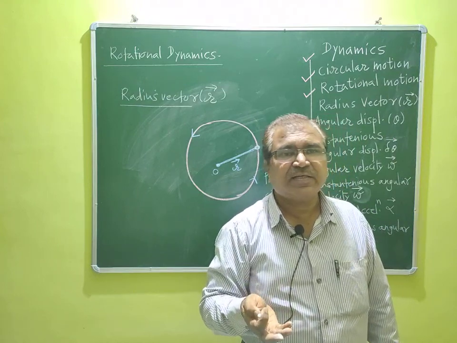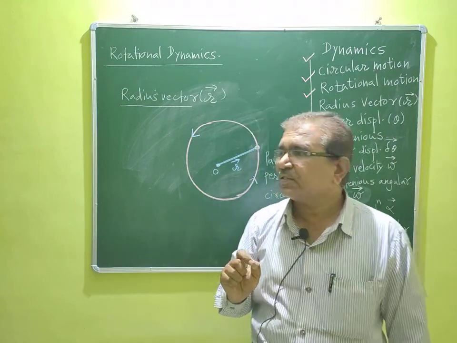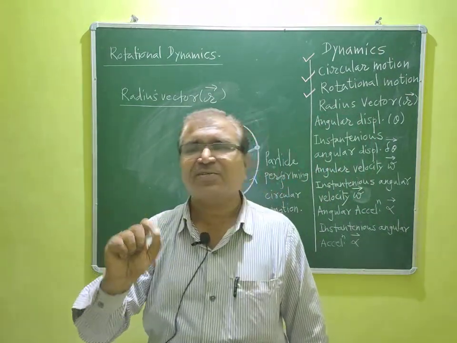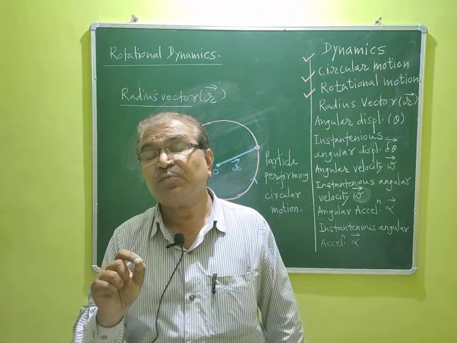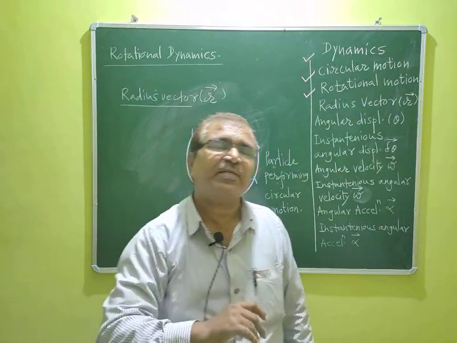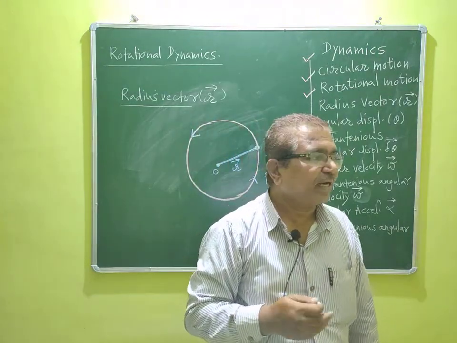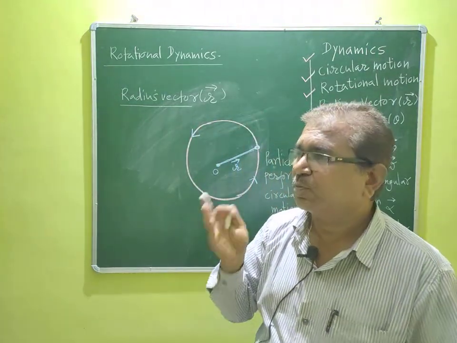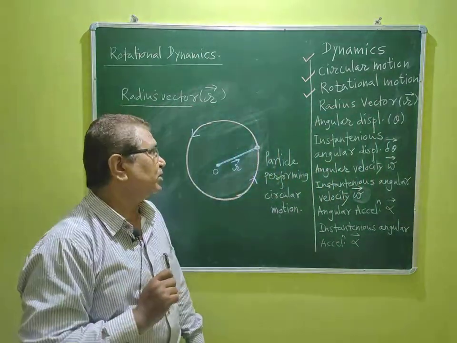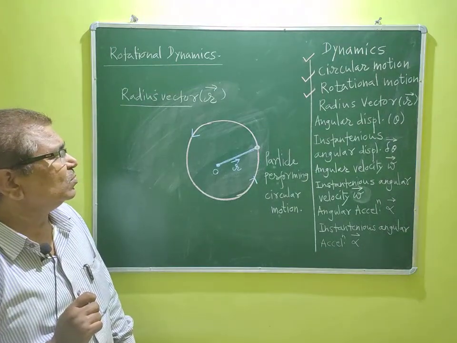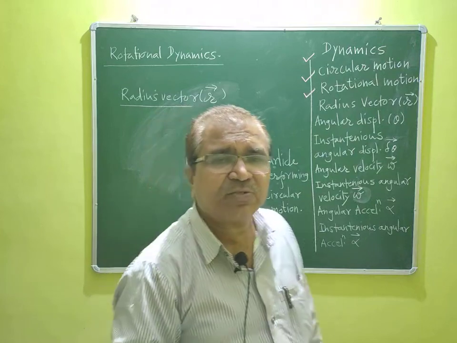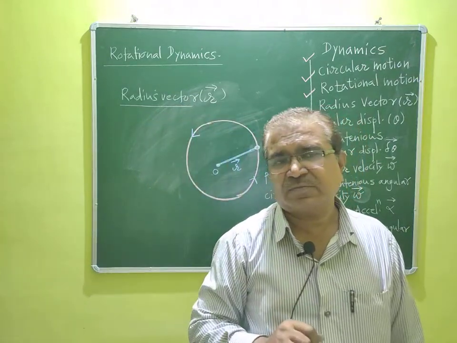This radius vector also suggests the position of the particle on the circumference. In which position the particle is suggested by radius vector, dear guys. So, radius vector is also called as what? Position vector. Radius vector is also called as position vector. So, what is the SI unit of radius vector? SI unit of radius vector is meter.